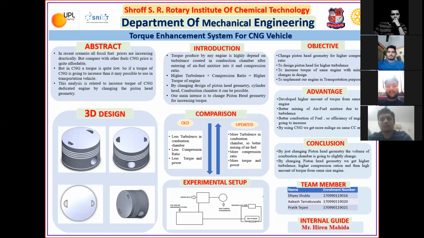From our project, we conclude that by changing the piston head geometry, the volume of the combustion chamber is going to change slightly. By changing the piston head geometry, we get higher turbulence, a higher compression ratio, and a higher amount of torque from the same size engine. Thank you.